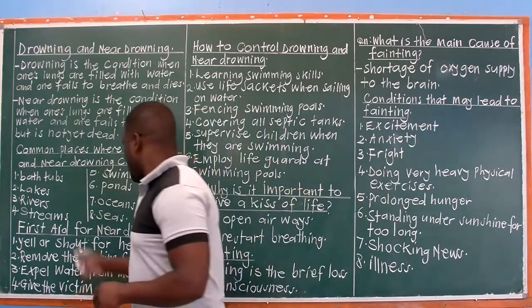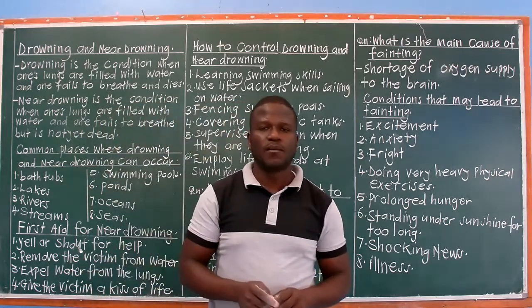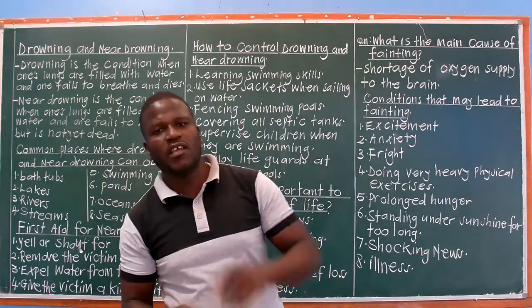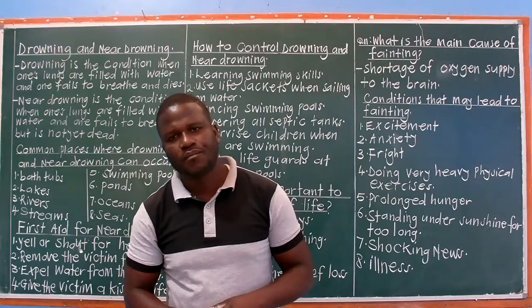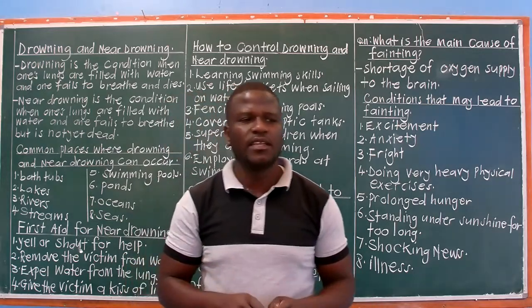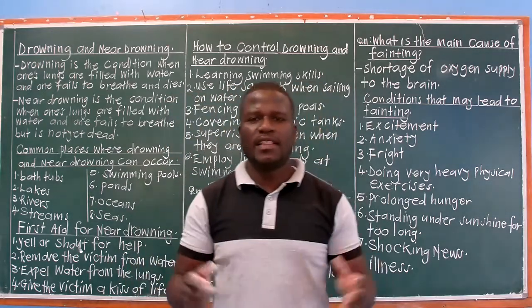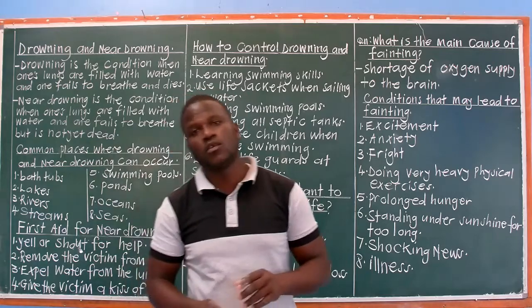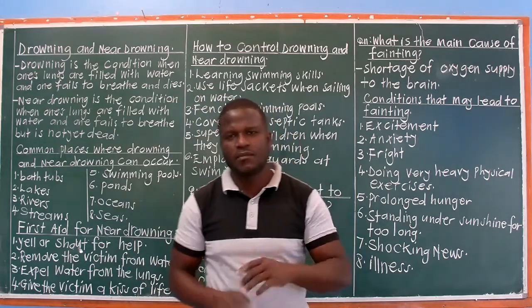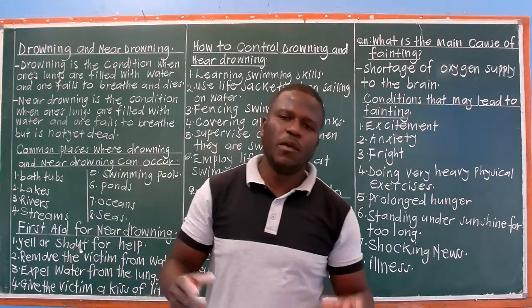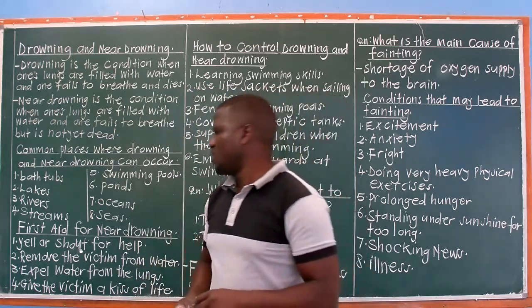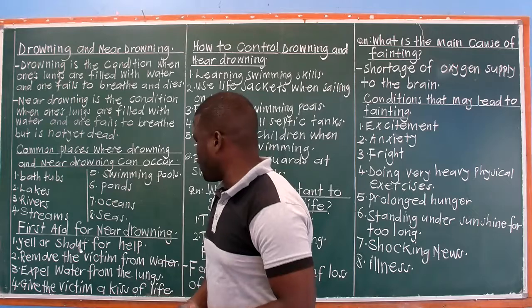Number 2, remove the victim from water. Remove the victim from water if you can. If you cannot, you can get a jerrycan, close that jerrycan, throw it in water, and let the victim hold on to that jerrycan because the jerrycan will help the victim float on water. And when people come, they will be able to remove this victim from water. So, remove the victim from water.